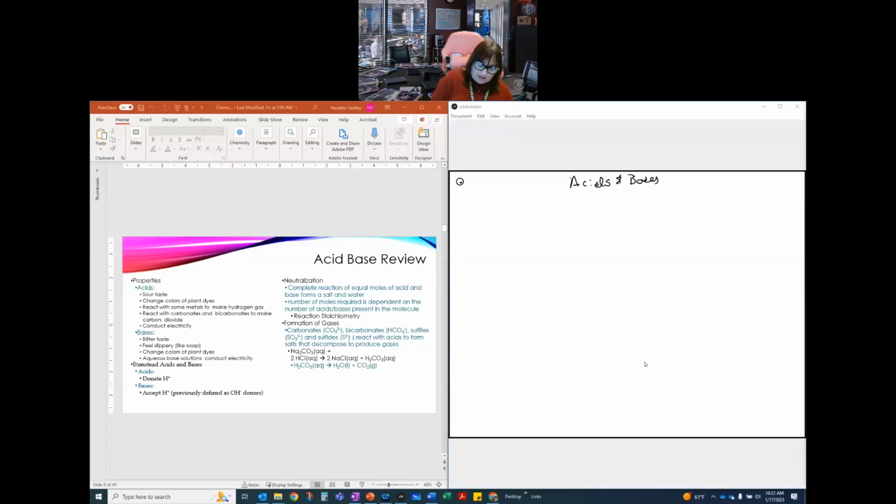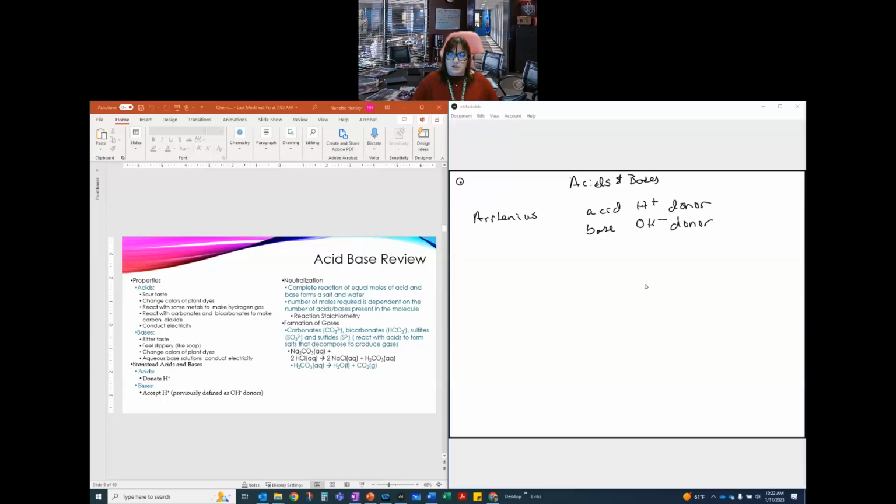So there's this guy, his name was Arrhenius, and you kind of sort of need to know this. He said that an acid is a proton donor, and a base is an OH minus donor. Which, when we talk about lots of things, makes sense. So HNO3 donates a proton, that's how it is defined as an acid. NaOH donates an OH group, so that's how it's defined as a base. Okay, awesome, we got that.